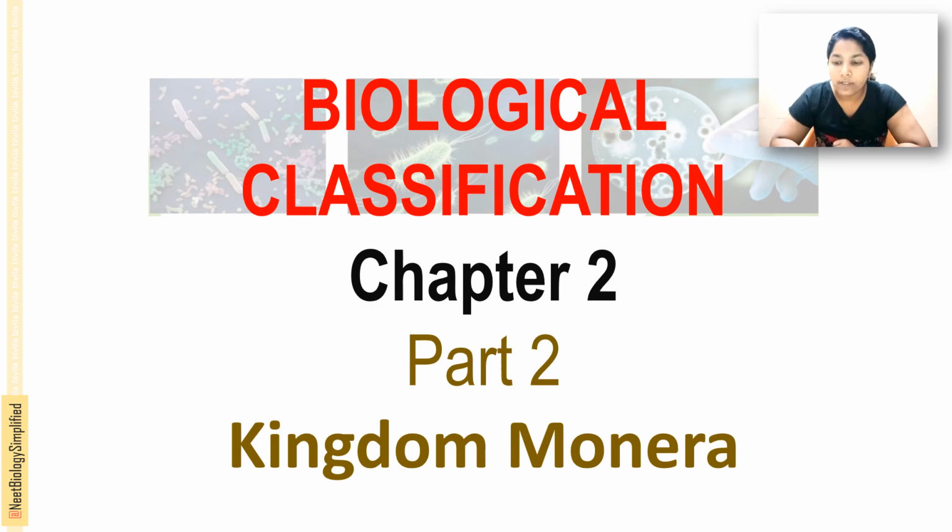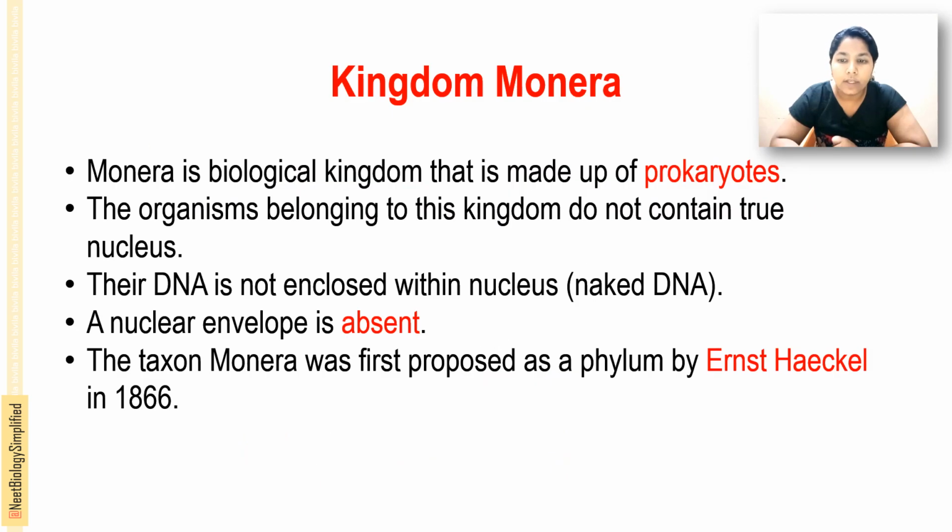That's the first kingdom, the kingdom Monera. We already learned that it contains the prokaryotes. Kingdom Monera is made up of prokaryotes. Pro means false or absent, karyo means nucleus, so there is an absence of a true nucleus.